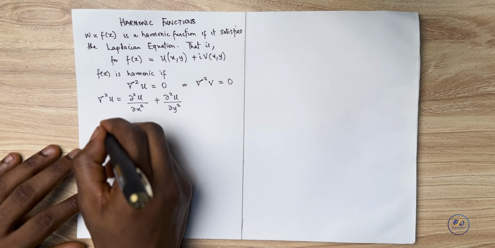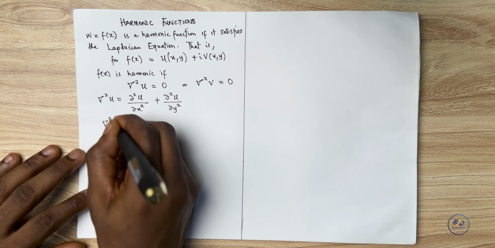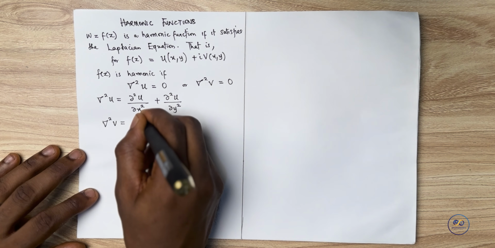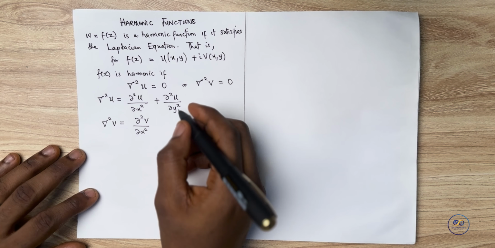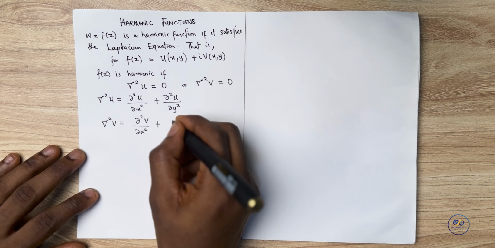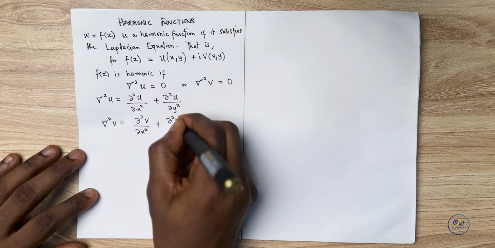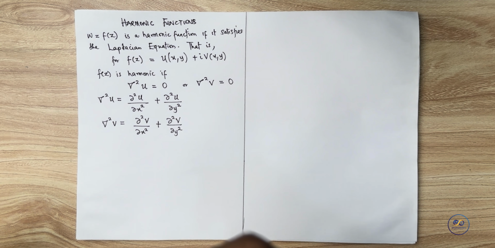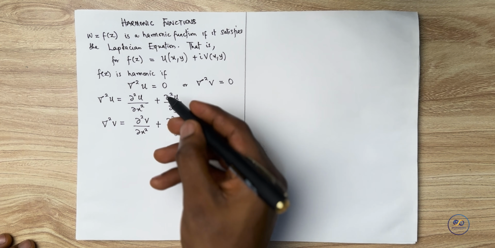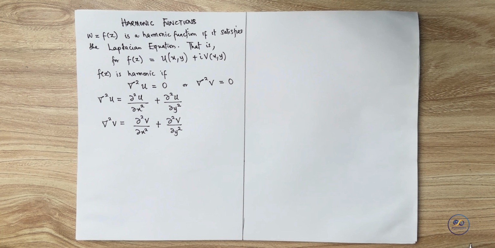And you can also define the Laplacian with respect to v as the second partial derivative of v with respect to x, as well as the second partial derivative of v with respect to y. So the function is harmonic if one of these two Laplacians gives you 0.